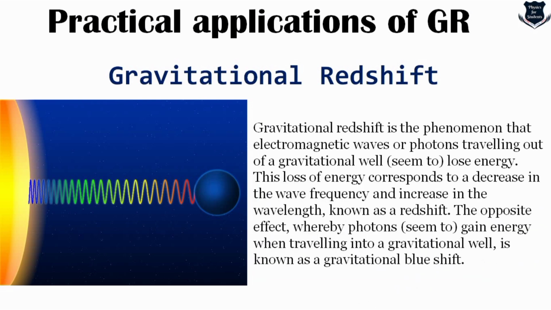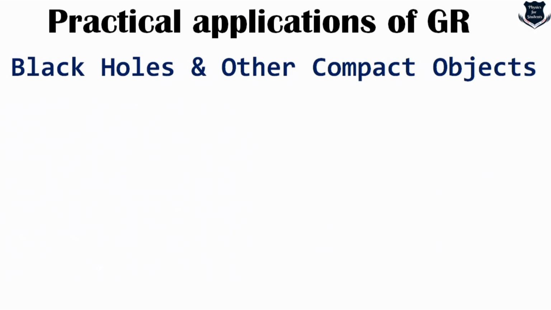Einstein's theory of relativity predicts that the wavelength of electromagnetic radiation will lengthen as it climbs out of a gravitational well. Photons must expend energy to escape, but at the same time must always travel at the speed of light. So this energy must be lost through a change in frequency rather than a change in speed. If the energy of the photon decreases, the frequency decreases. This corresponds to an increase in the wavelength of the photon, or a shift to the red end of the electromagnetic spectrum. That is why it is called gravitational redshift.